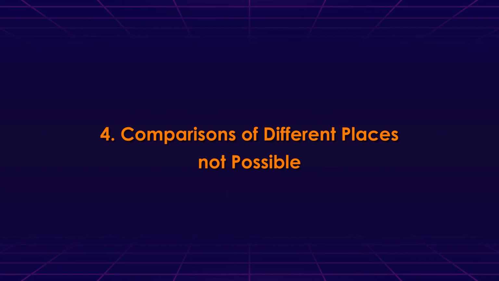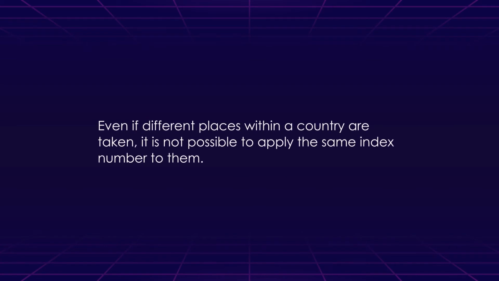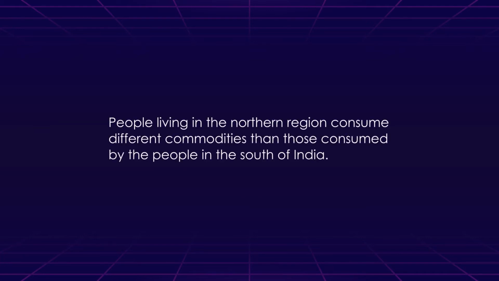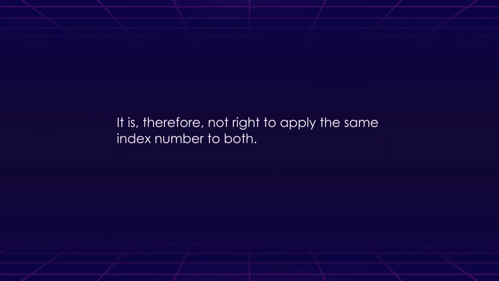On the other hand, some more difficulties are there, like comparison of different places not being possible. If we go more into the depth of that, we find that even if different places within a country are taken, it is not possible to apply the same index number to them. This is because of differences in the consumption habits of people. People living in the northern region consume different commodities than those consumed by people in the south of India, and it is therefore not right to apply the same index number to both.